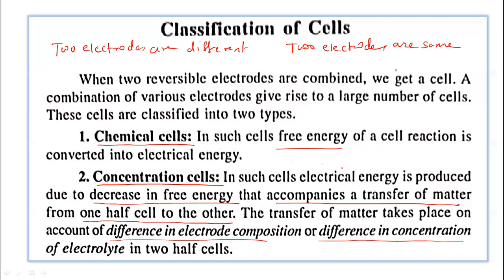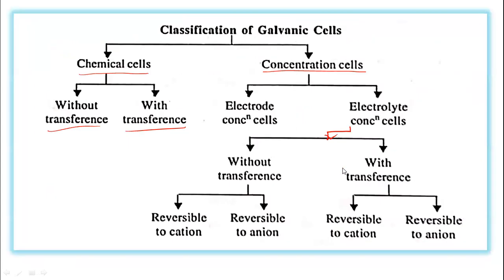So let us see now the classification of cells, or classification of galvanic cells. There are two types of cells known to us: chemical cells and concentration cells. In a chemical cell, there is without transference and with transference. In concentration cells, there are two main types: electrode concentration cell and electrolyte concentration cell.